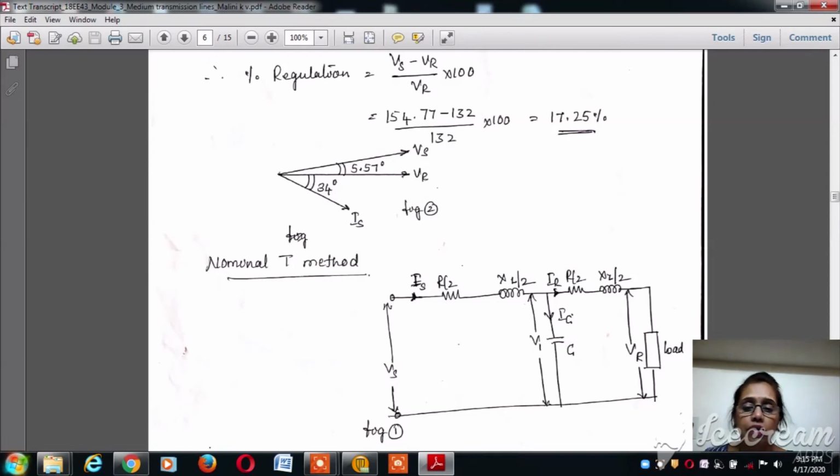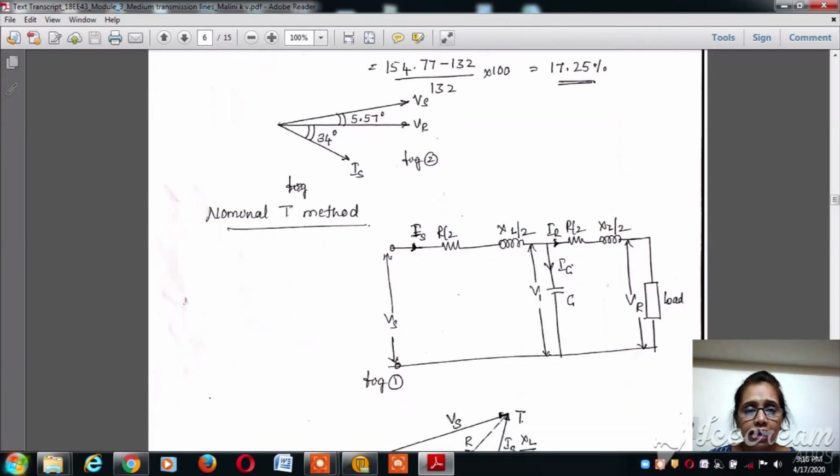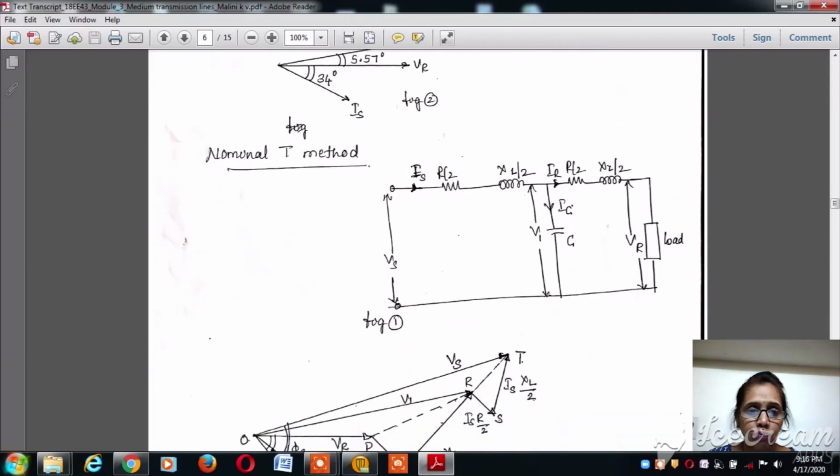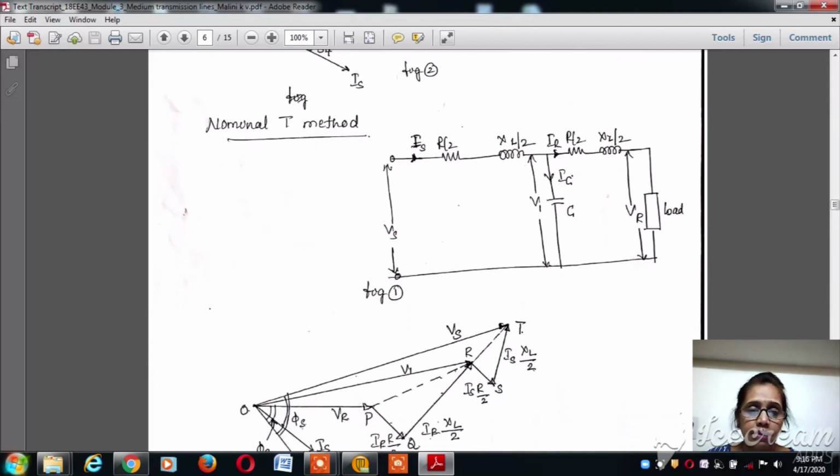So now after getting the angles, we can write with reference to the reference phasor VR, at an angle of 5.77 degrees we have Vs, and at an angle of 34 degrees we have the sending end current, that is Is. So the problems are pretty simple and it is very easy to calculate and see what exactly the values are. Now moving ahead, we have another way of doing the performance analysis of a medium transmission line.